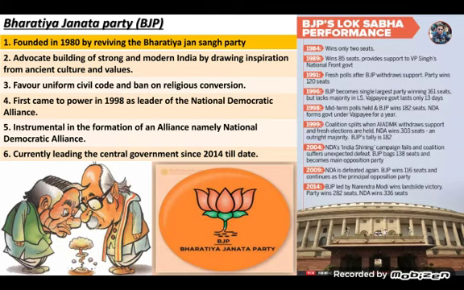BJP first came to power in 1998 as leader of the NDA, and it is instrumental in the formation of an alliance, namely the National Democratic Alliance. And currently BJP is leading the central government since 2014 till date under the leadership of Sri Narendra Modi. The symbol is lotus, and on the right side you see BJP's Lok Sabha performance. For the first time, BJP contested election in 1984 and won only 2 seats. And in every Lok Sabha election, it increased its seats, improved its performance, and finally succeeded in forming the central government.